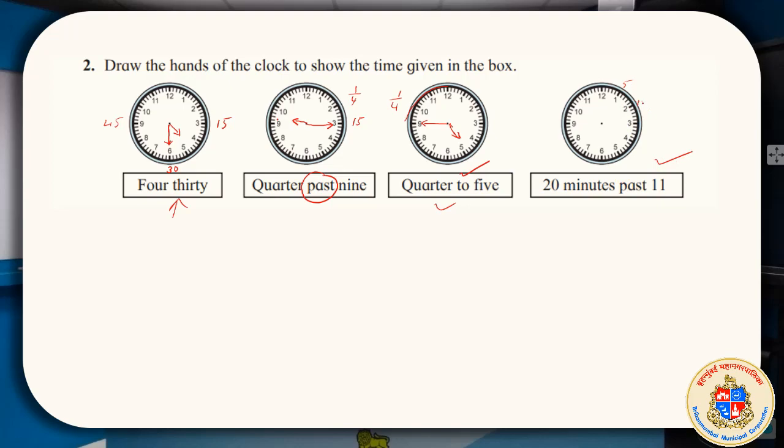5, 10, 15, 20. This is 20 minutes. 4 5s are 20 or 5 4s are 20. So the minutes needle should be at 20. Why am I drawing the minutes needle first? Because it is fixed, it is more accurate. The other one is approximate.